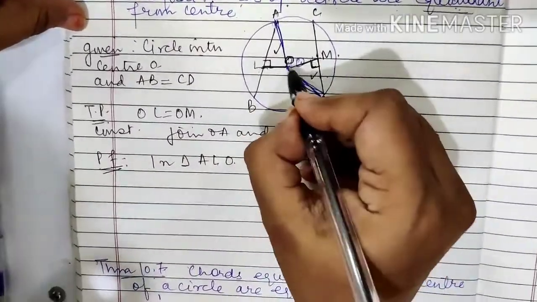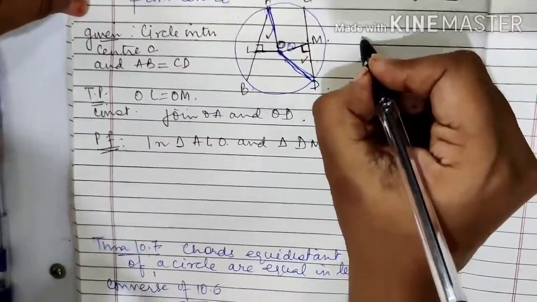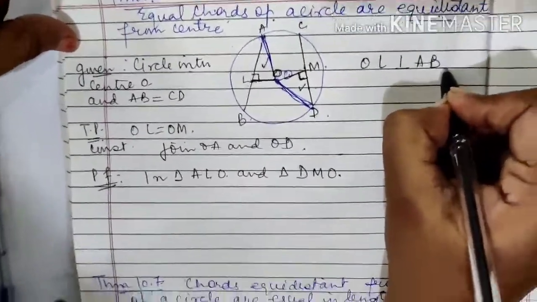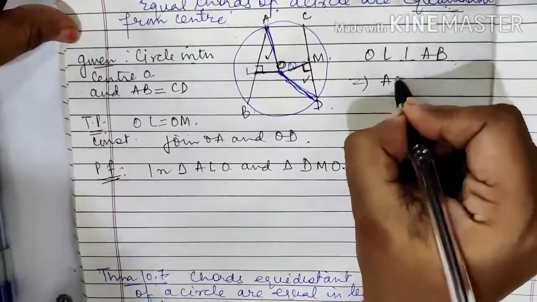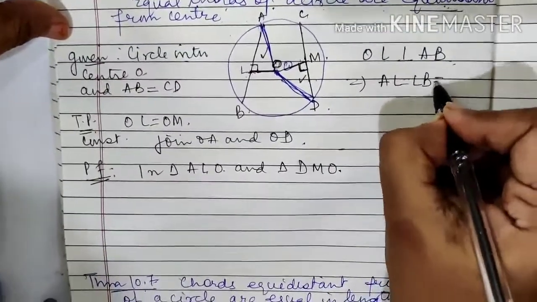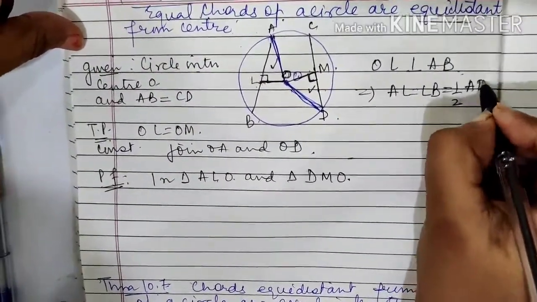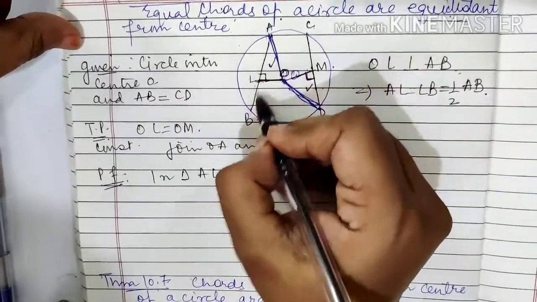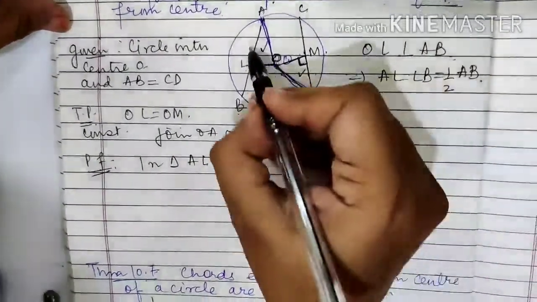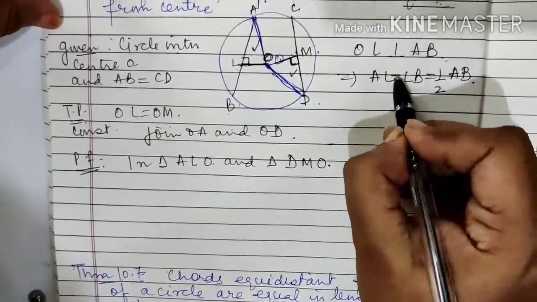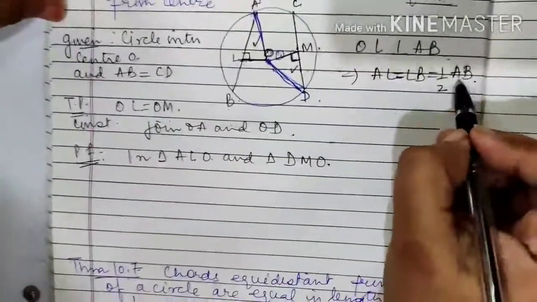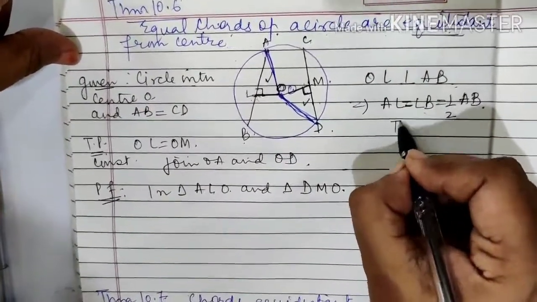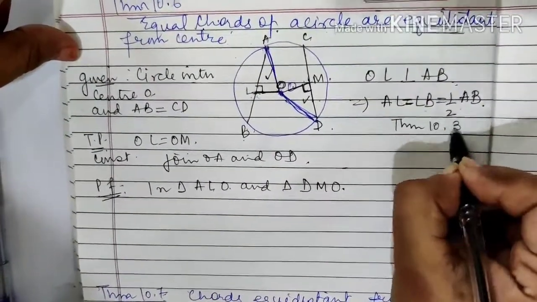OL is perpendicular to AB. Here I will write OL perpendicular to AB. So AL is equal to LB is equal to half AB. Please check it out. OL perpendicular to AB, that means AL must be equal to LB equal to half of AB. How? By the previous theorem which we did, theorem 10.3.